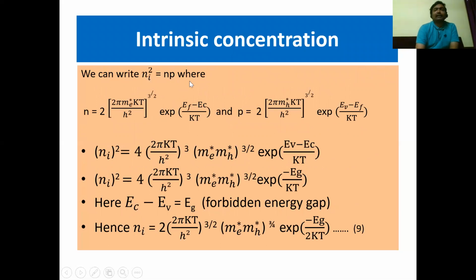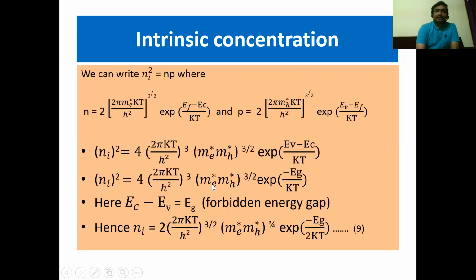n_i square equals n into p. So here n equals n_i, p equals n_i. So n into p equals n_i into n_i, which equals n_i square. So substitute these values. n value is this one and p value is this one. By multiplying these two, we will get 2 into 2 equals 4, and whole power 3/2 into whole power 3/2 becomes whole cube. Here (m_e*)^(3/2), (m_h*)^(3/2) and the exponential of these two. If the bases are the same, we can add the exponentials. So according to that, we will get (E_V − E_C)/kT. So this is the n_i square value.